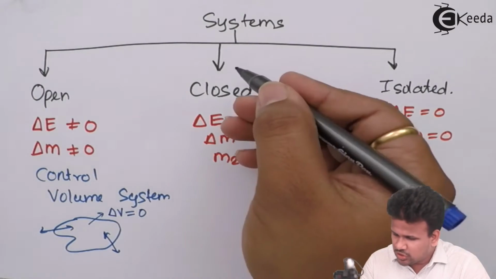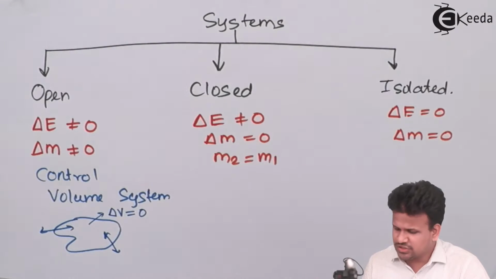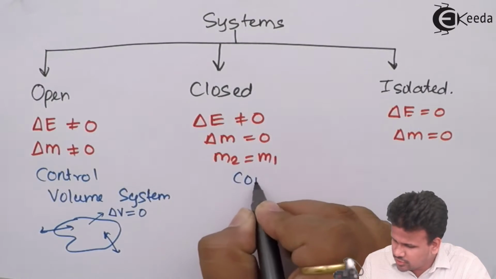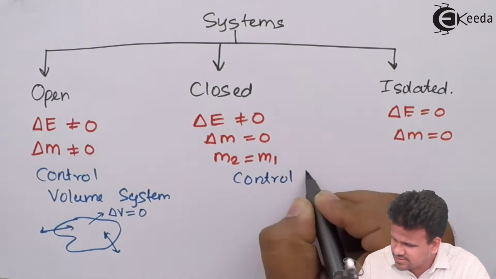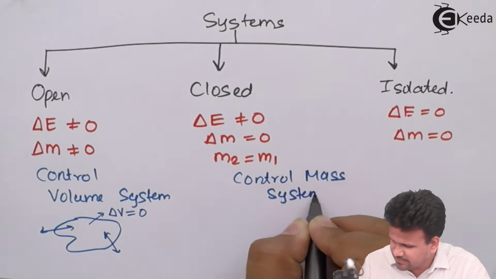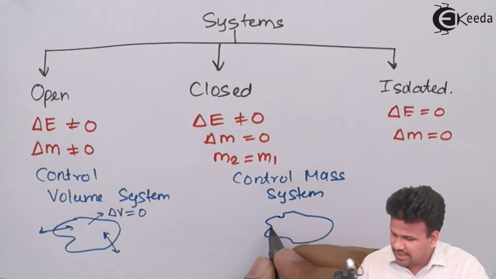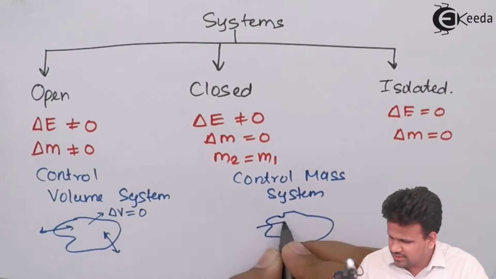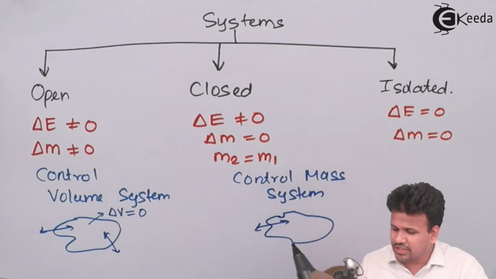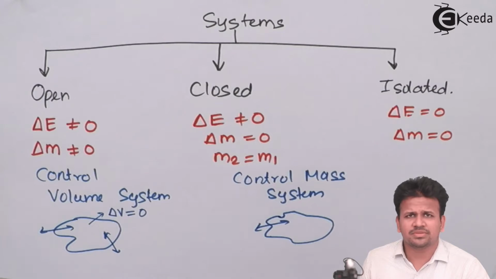Whereas a closed system of thermodynamics is called a control mass system in fluid kinematics, in which it can exchange energy with the surrounding, but it cannot exchange matter or mass with the surrounding.